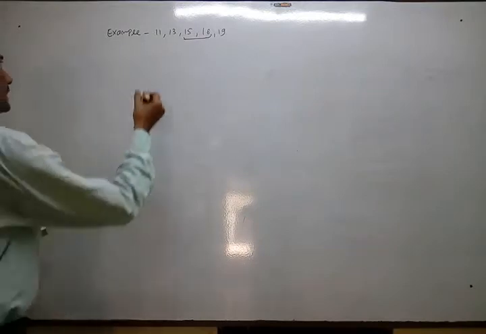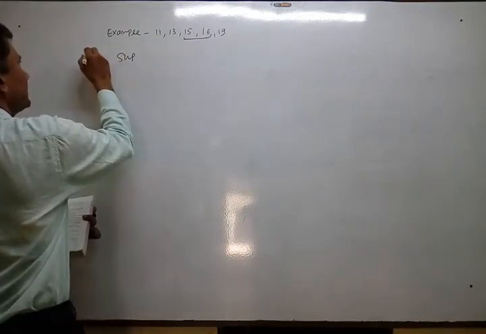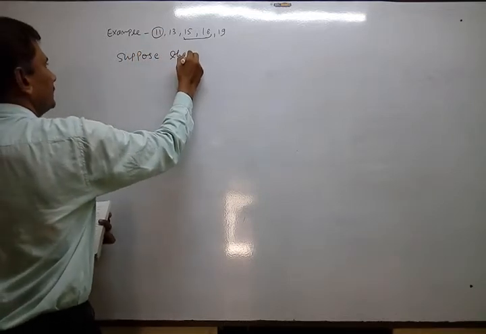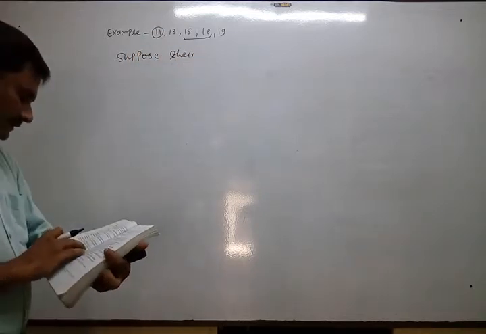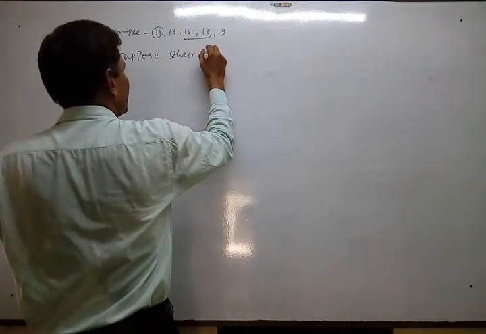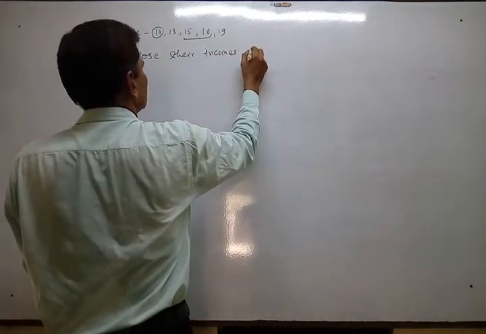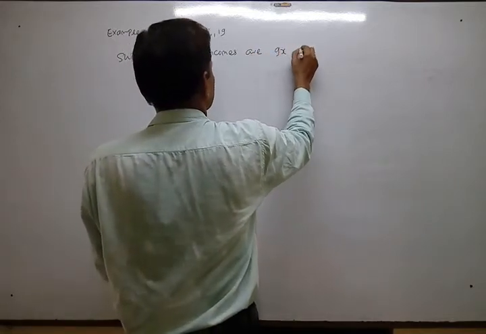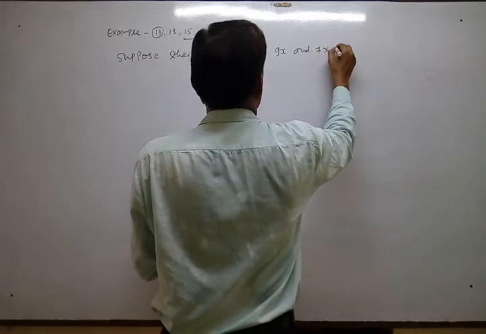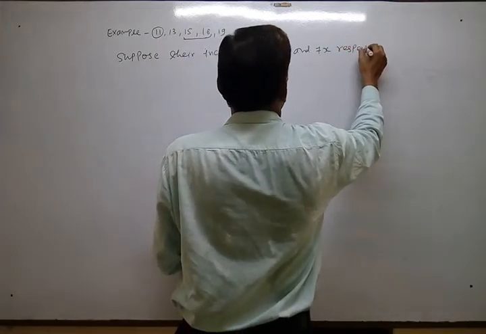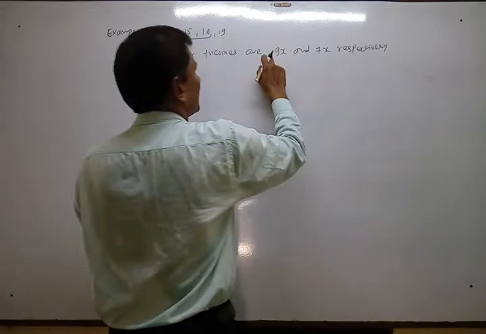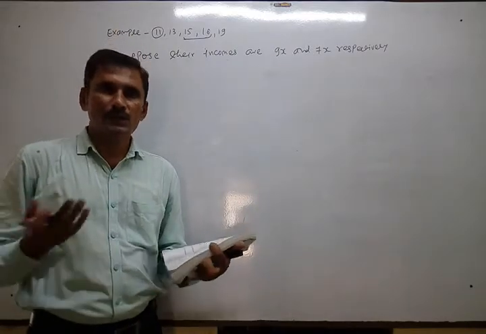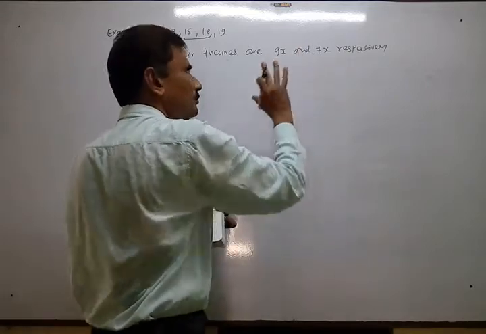So write down, example 11. Suppose their incomes, the first one given is incomes. Their incomes are, whatever the ratio 9 and 7, so 9x and 7x respectively. x is nothing, but after applying x, this becomes meaningful. Okay, what is x? Nothing. That is just, let's say, a factor for both incomes.